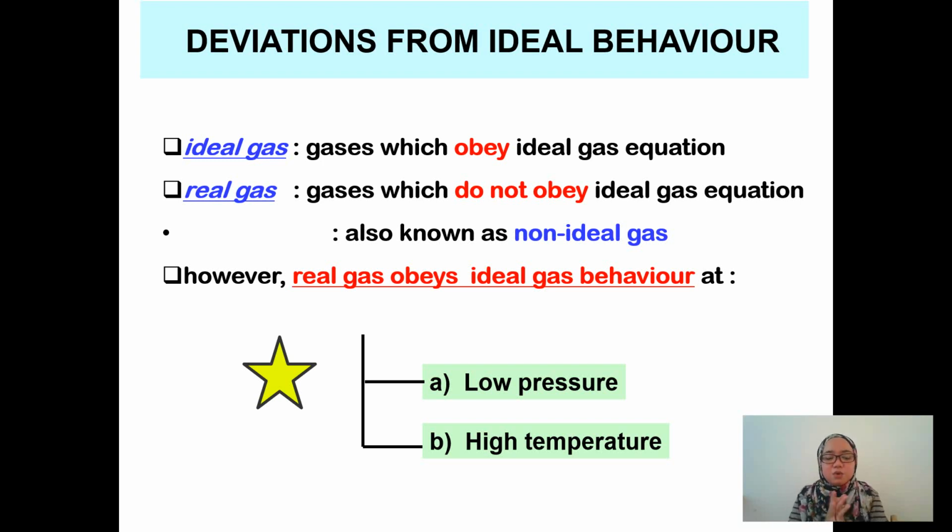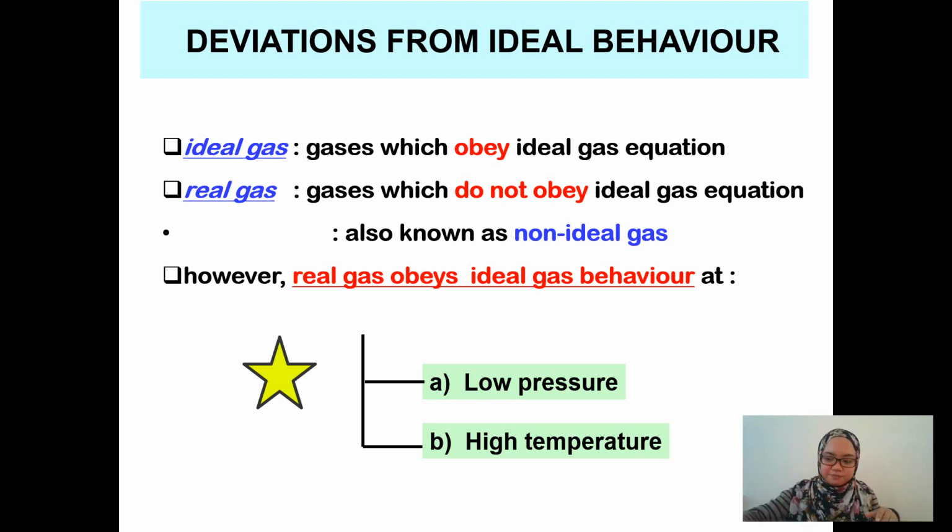So today we are going to look at the deviation from ideal gas behavior, the difference between the ideal gas versus the real gas.